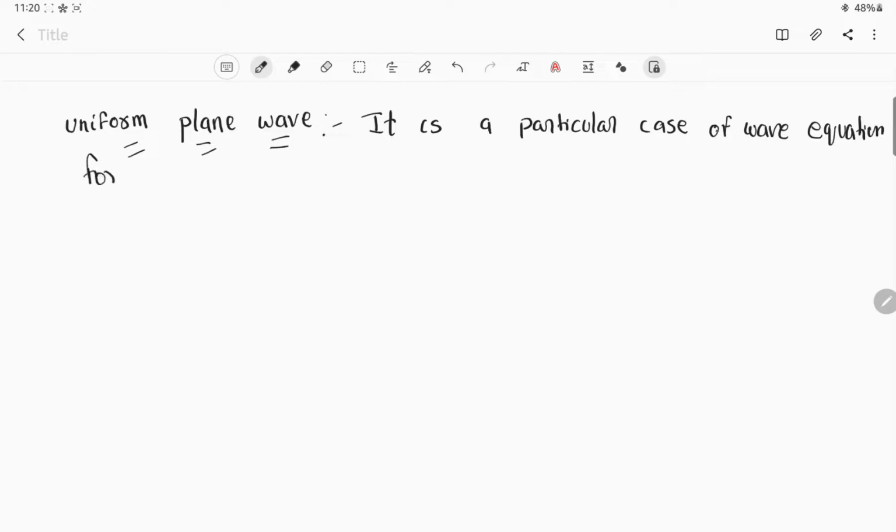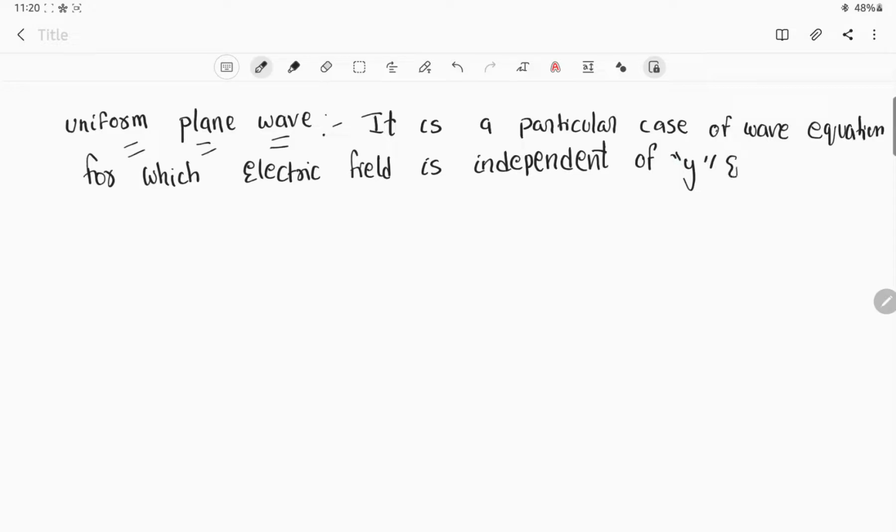right, for which the electric field is independent of y and z axes, in the direction of y and z axes, and it will be a function of x variable and time t.